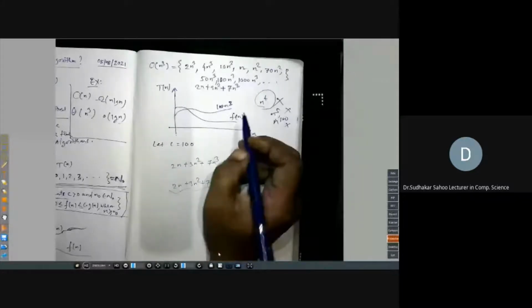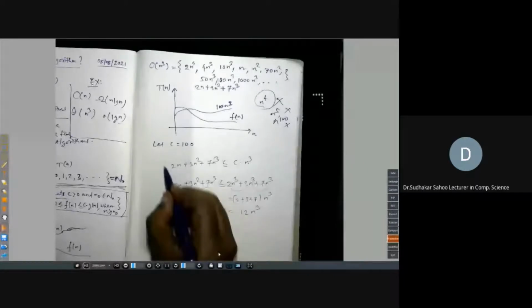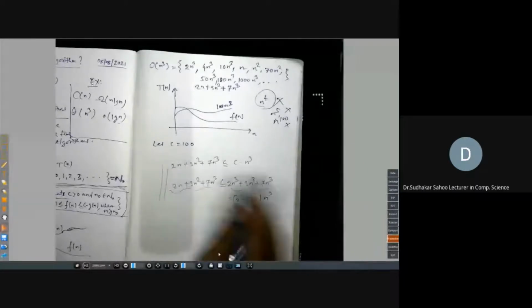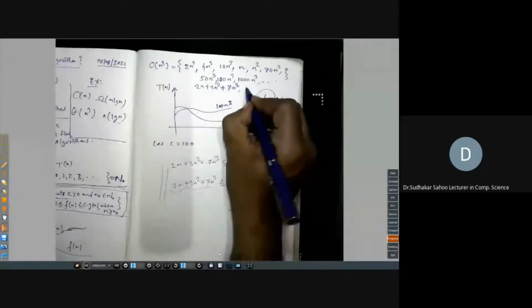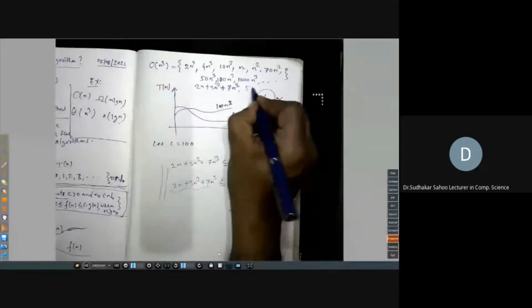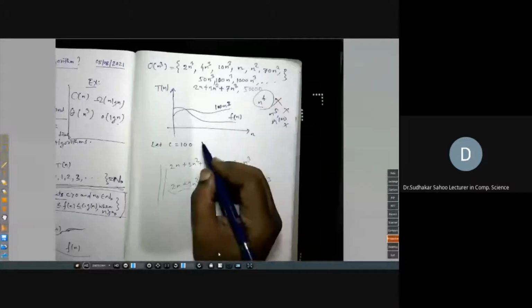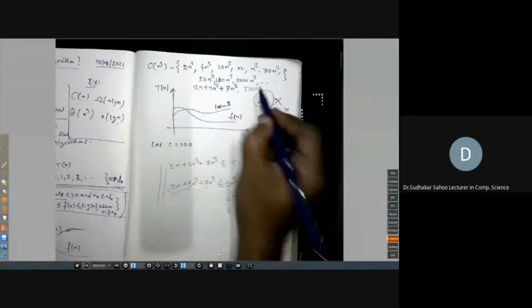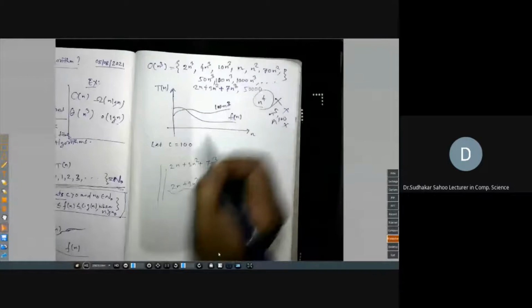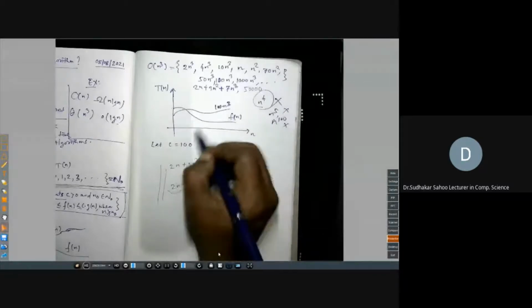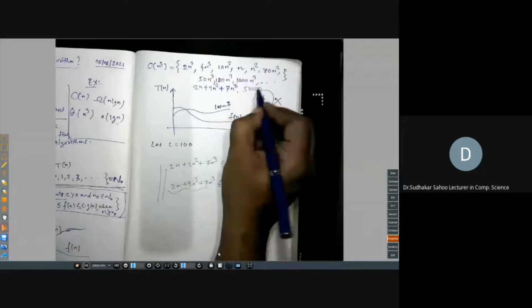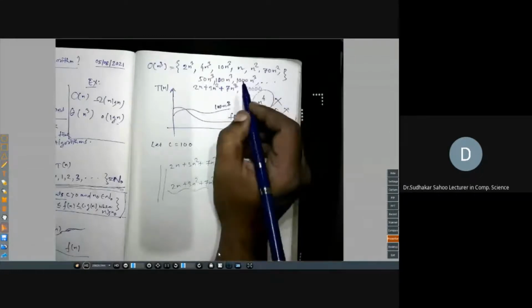Sometimes you can prove in this way. If it is not obvious, you can simply prove it. Suppose 500 or 5000, only a constant function. Whether the constant function is less than 100 into n cube or any C into n cube, 5000 is n to the power 0. The constant functions also belong to this, or any constant.